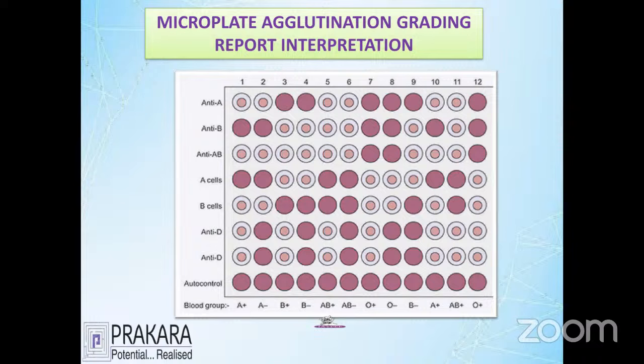So how people conclude by the gel card method is by the presence or absence of button formation. According to the presence of button formation, it tells which group the report belongs to. We can see that the first picture has A agglutinated and also AB agglutinated. That's why we call it A positive people.